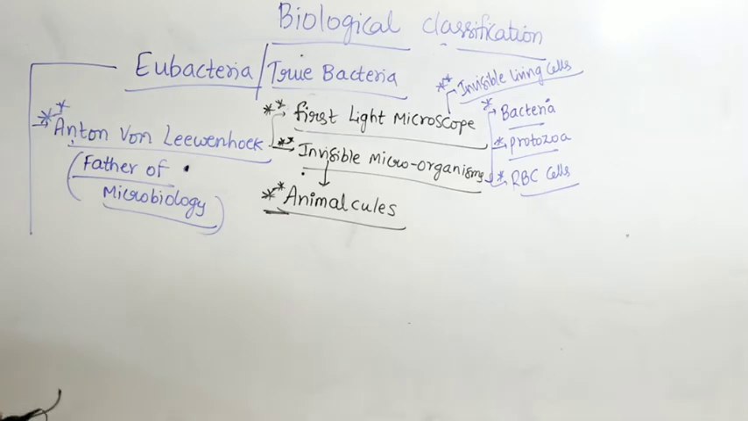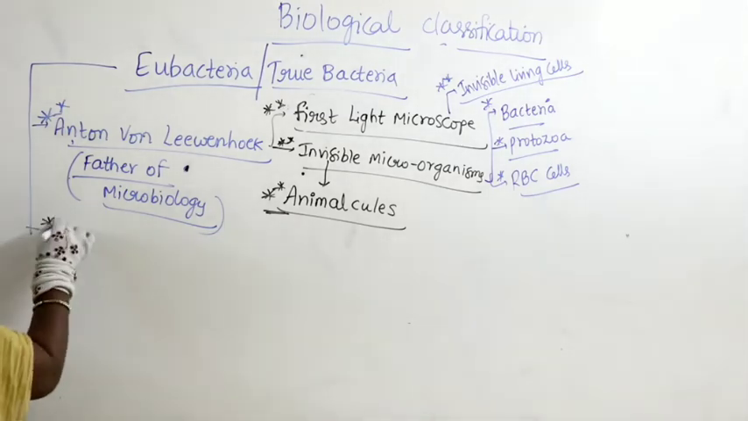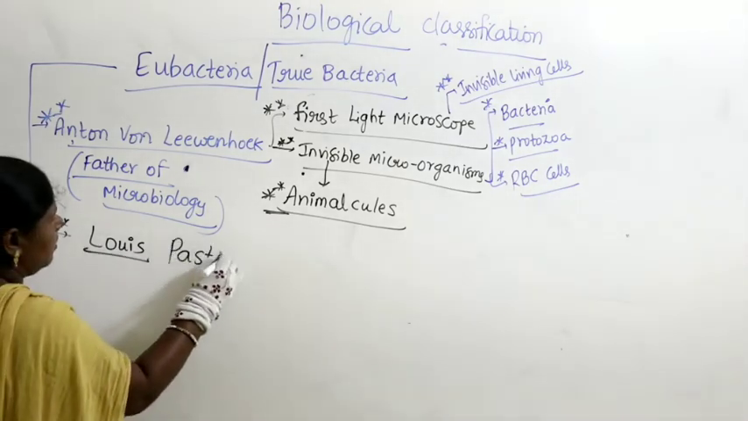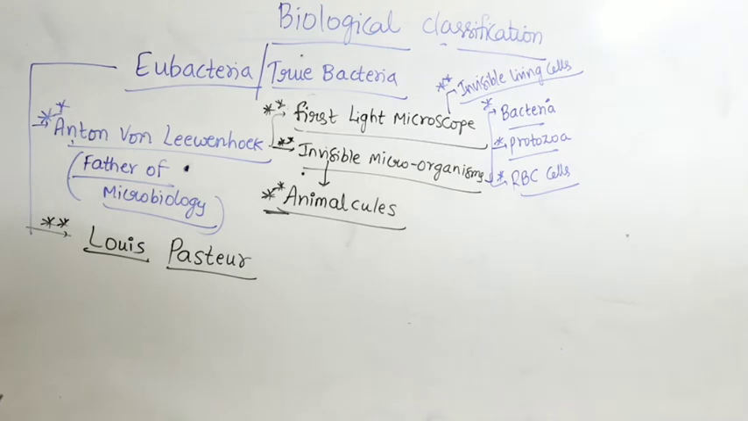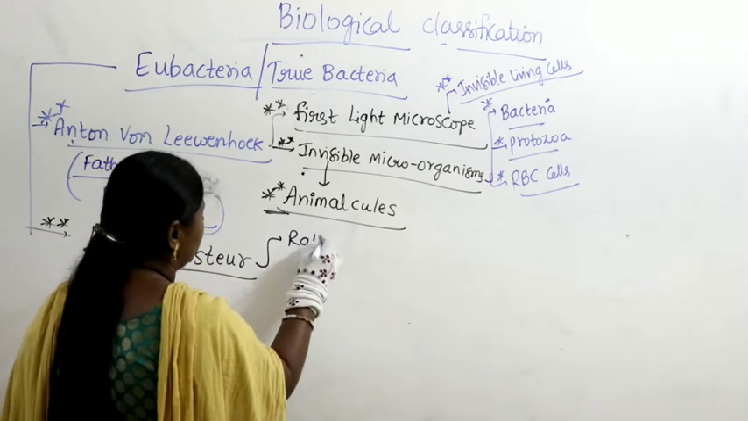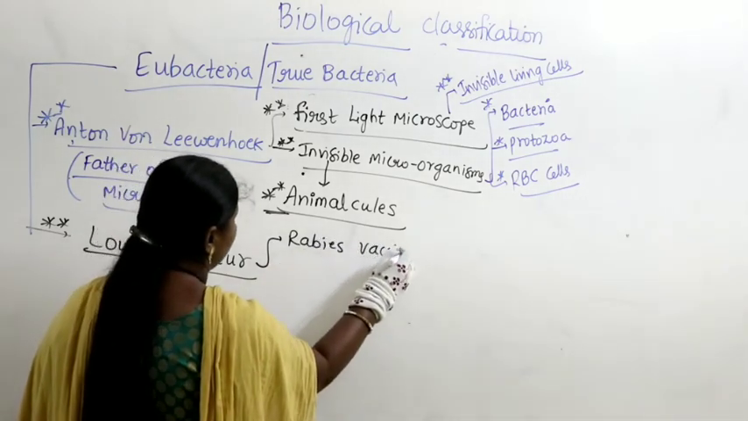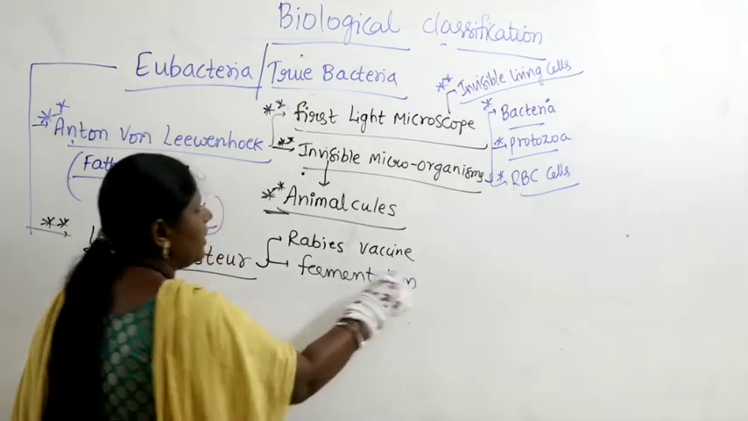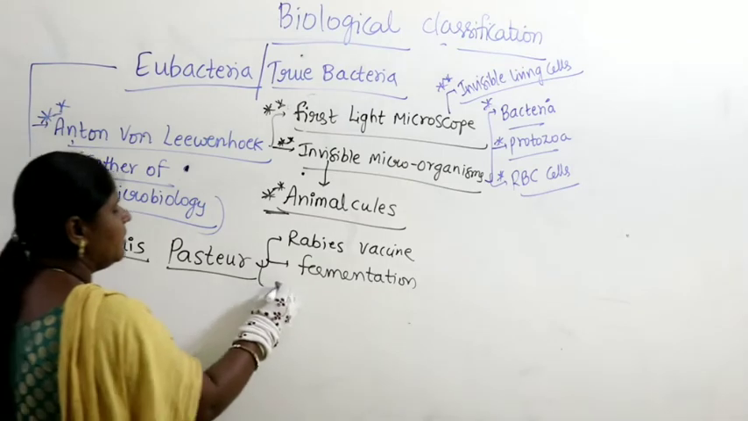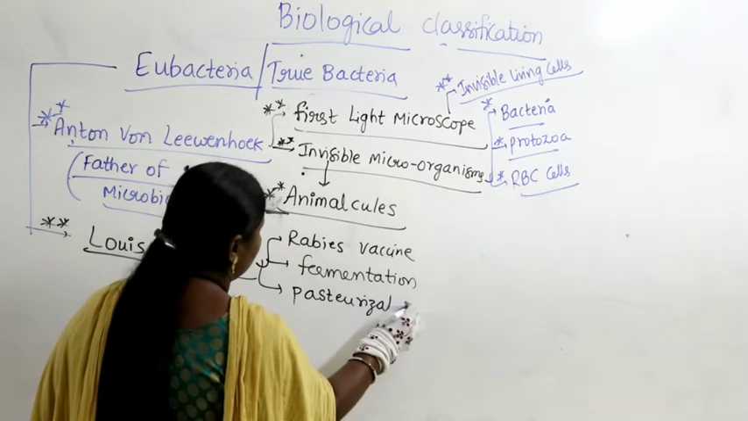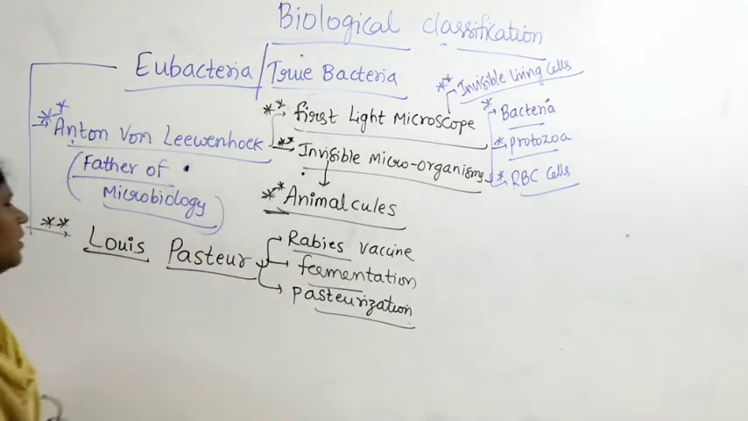Later, we need to talk a little more about Louis Pasteur. Yes, Louis Pasteur studied well, and of course you know that he discovered the rabies vaccine. He is the one who studied the process called fermentation, right? He is the one who developed the technique of preserving milk by pasteurization. Rabies vaccine, fermentation, pasteurization.